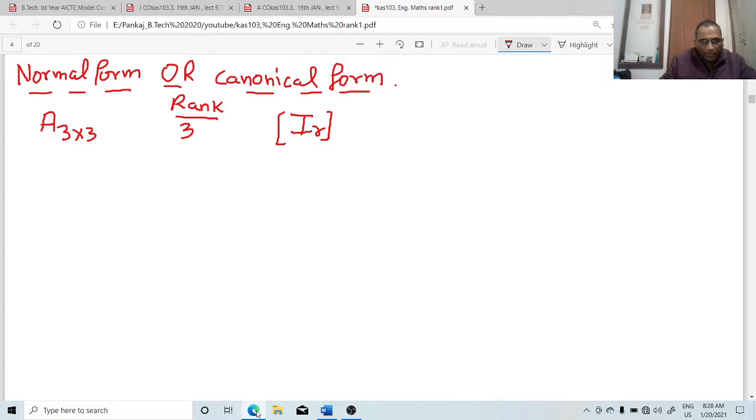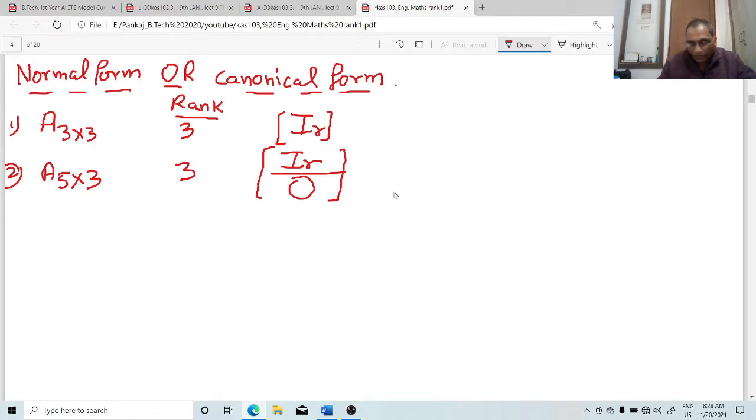Now to take the second example, let us suppose A is a matrix with order 5 cross 3. If we say the rank is 3, and we convert the given matrix into an identity matrix, then it can be written as I_R and 0. That means some rows are 0 and the columns are exhausted by the rank of the matrix. This is the second normal form.